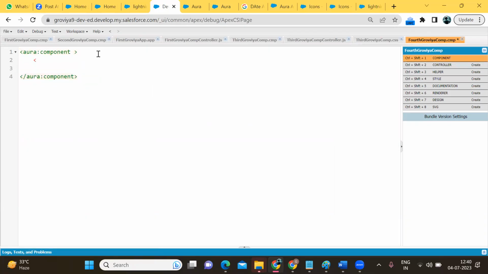Simply, what you have to write is lightning input, label name, and type. I want to enter a text type value, so type is equal to text. Like that you can write it.